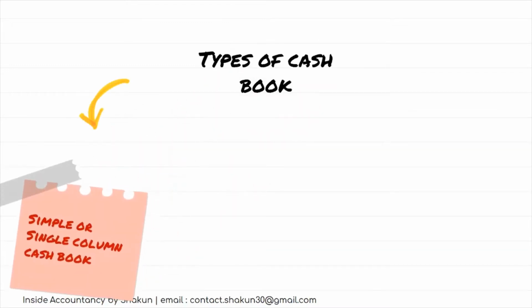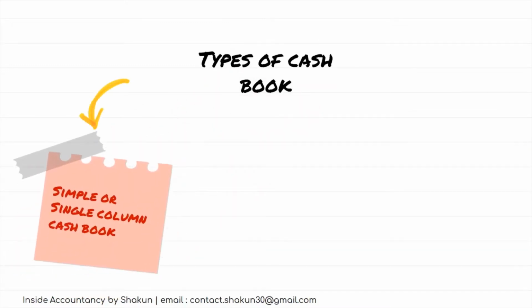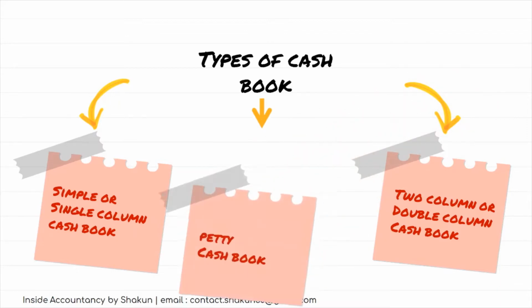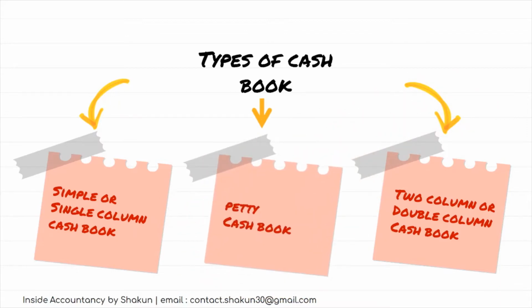We have also discussed the types of cash book. We know there are two major types of cash books. One is the simple or single column cash book and the other is the two column or double column cash book. We have discussed both these types of cash books in the previous videos. There is another type of cash book which is known as the petty cash book. Today we'll be talking about the petty cash book in detail.